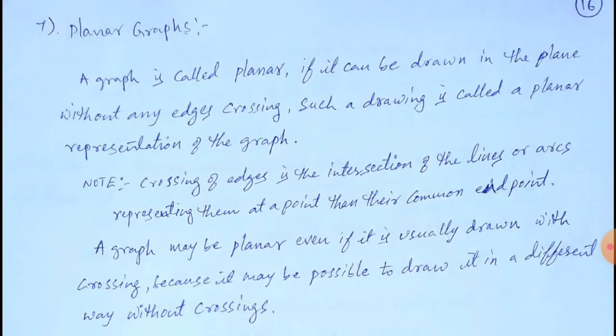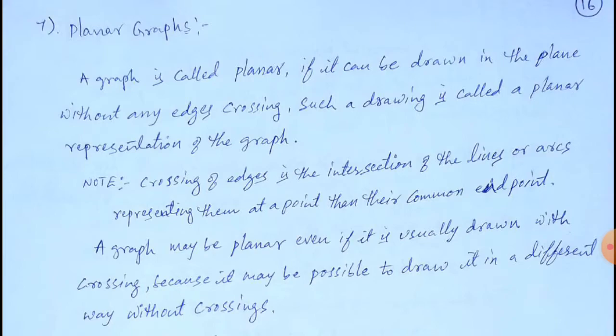A graph is called planar if it can be drawn in the plane without any edges crossing. Such a drawing is called a planar representation of the graph. Sometimes we will see crossing of some edges in a graph. That crossing we generally see in graphs.